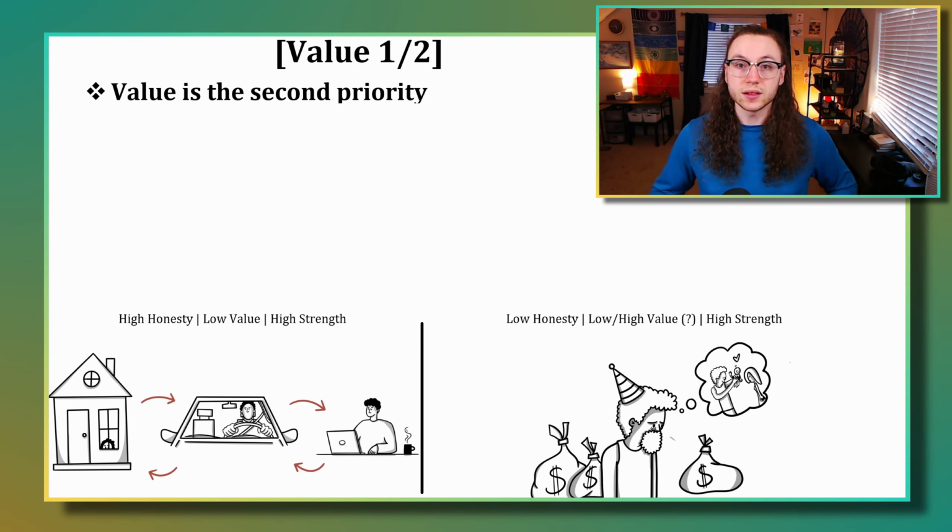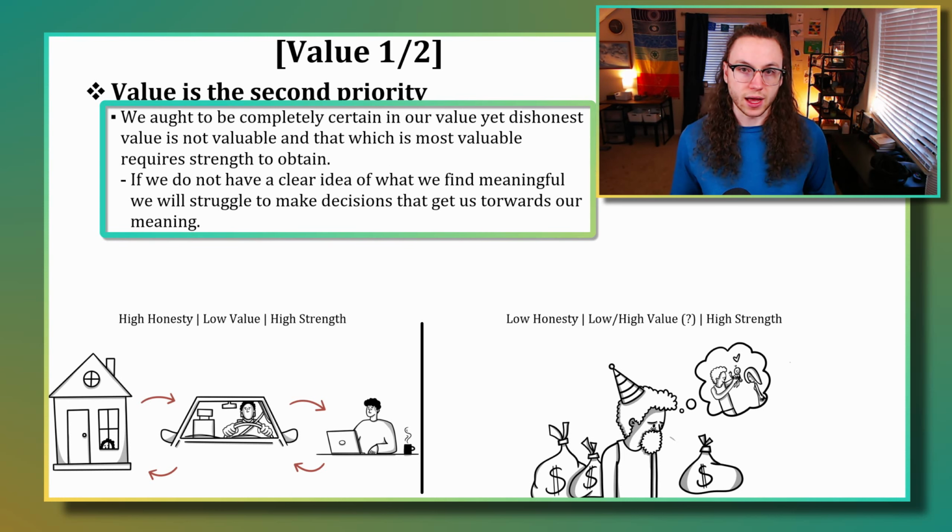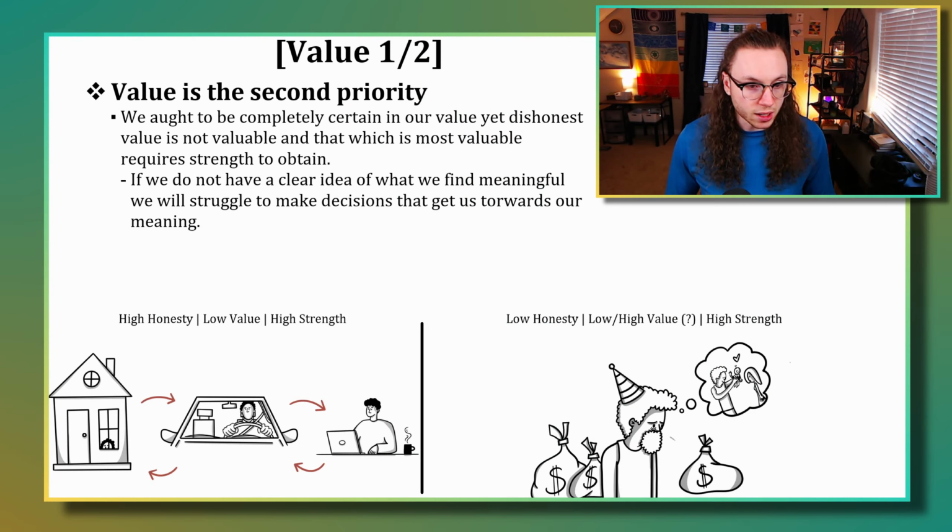And so from that, we then come to value as being the second priority. And value is a lot more complicated than honesty and strength because it is the principles and meaning that we actually have, and so there's a lot more to define here. So we ought to be completely certain in our value so that we make sure that we are actually making decisions that get us towards that value. Because if we're not certain in our value, then we're going to end up doing things that don't actually give us any meaning.